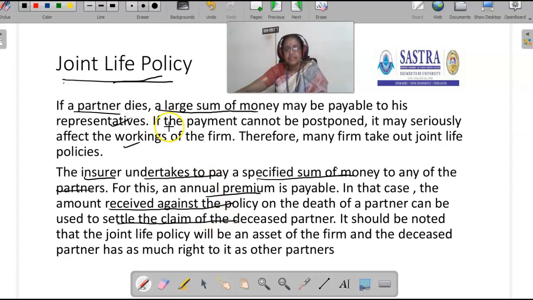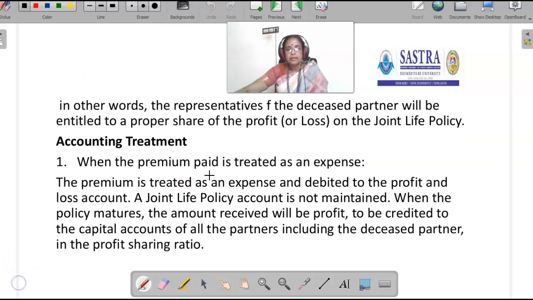It is a policy which is taken by the partners in the firm in order to reduce the financial burden of the firm at the time of lump sum payment to the legal representatives of the deceased partner. The firm pays premium on the joint life policy. The insurance company pays the amount of the joint life policy on the maturity of the policy or the death of a partner, whichever is earlier.